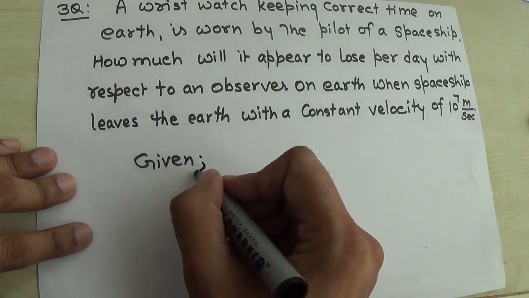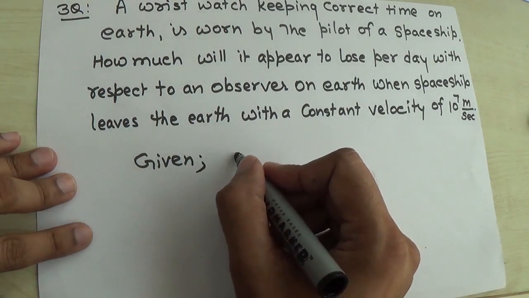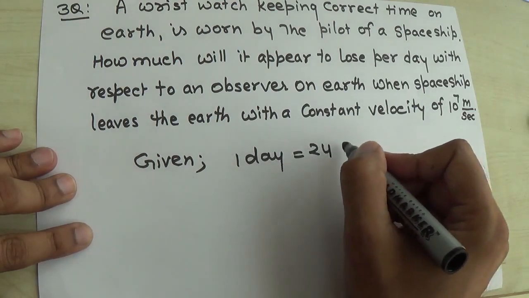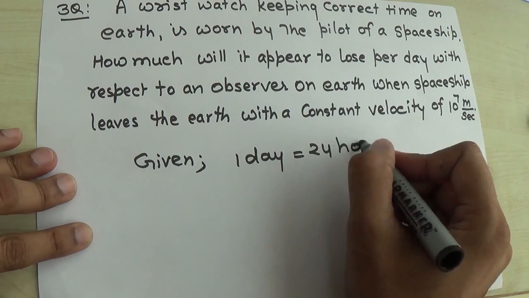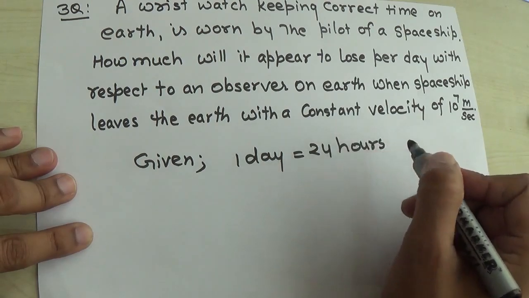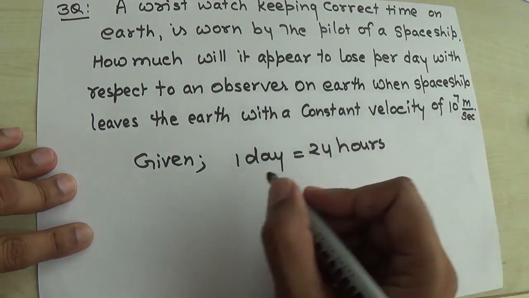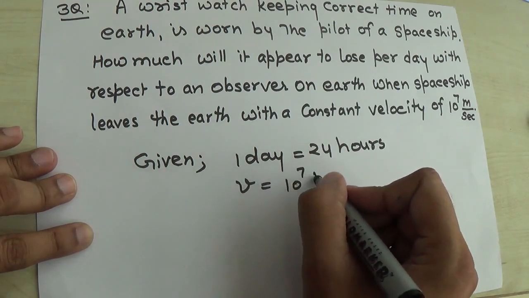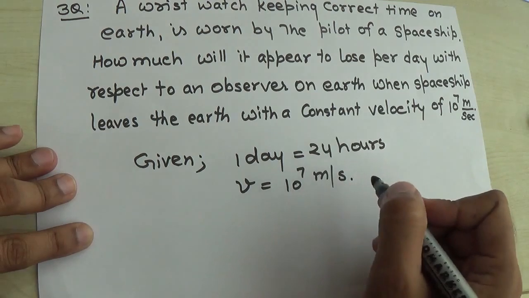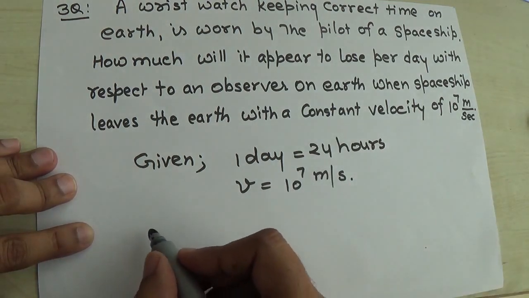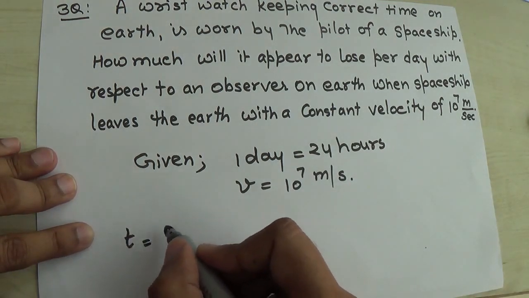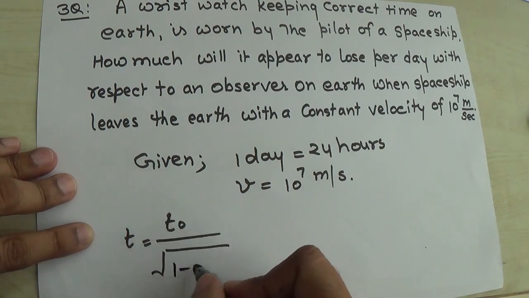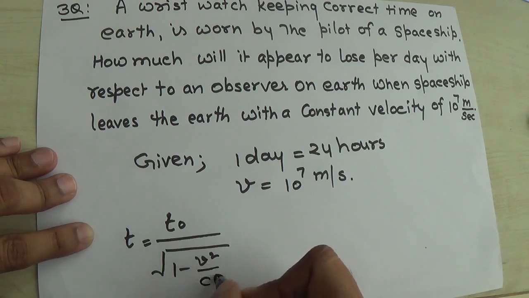So given is 1 day, that means 24 hours, and second thing, this v is equal to 10 raised power 7 meter per second. What formula we have to use? This T is equal to T naught upon square root 1 minus V square upon C square.